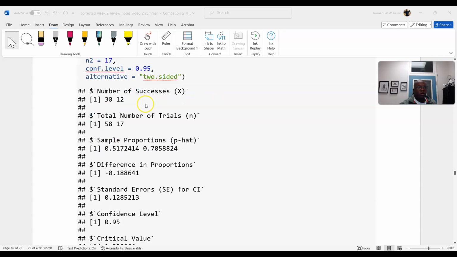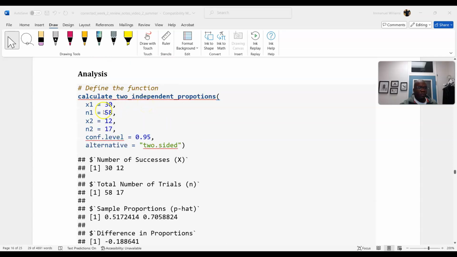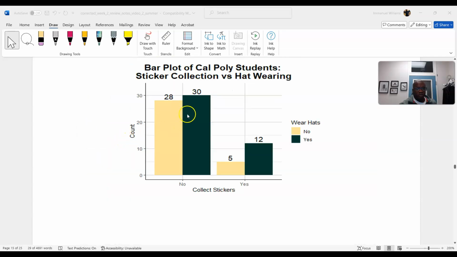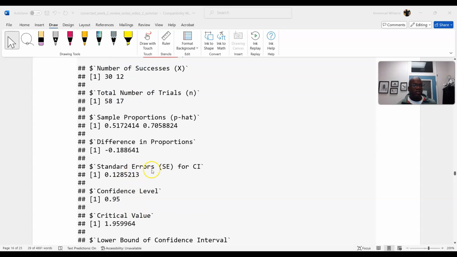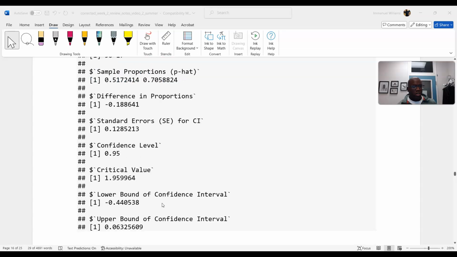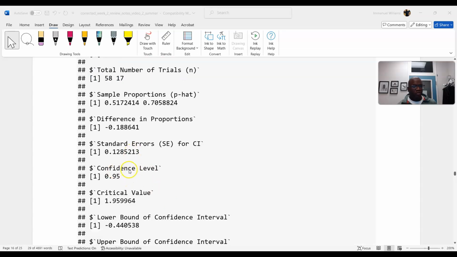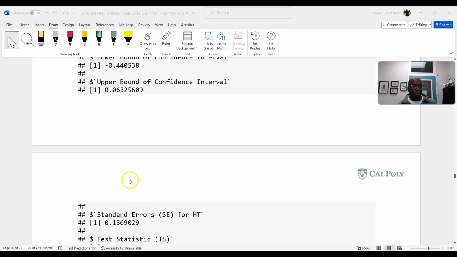I calculated the proportions for you. So you give the frequency, you give the proportions that you're after: 30 over 58, 12 over 17. Those are the individuals, 30, those that wear hats, for both groups: those that collect stickers versus those that don't collect stickers. These are the proportions. These are the difference between the proportions. This is the calculation of standard error for confidence intervals for those proportions. And we have the confidence level and the critical value, lower bound, upper bound. Exactly what I'm looking for.